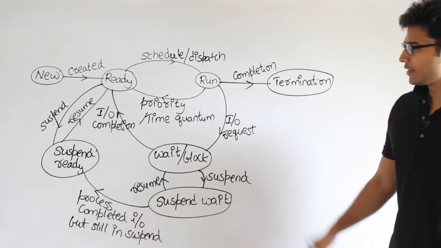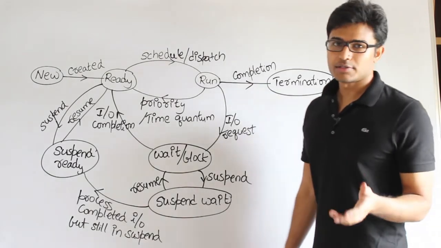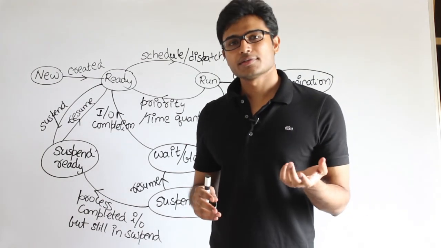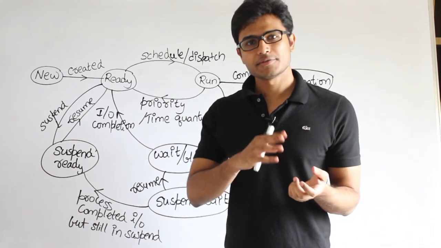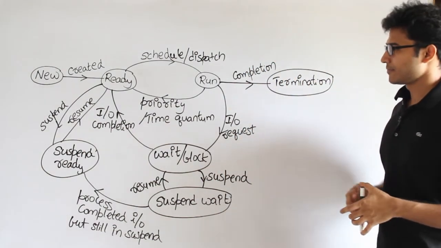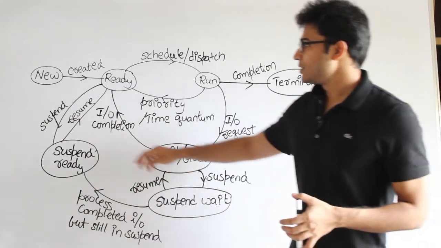Now let's see this state diagram. I already told you what the states are, and now let's see the relationship, which means what are the events that will trigger the transition from one state to the other state. So now if you look at the state diagram, the first thing is you will be in the new state.